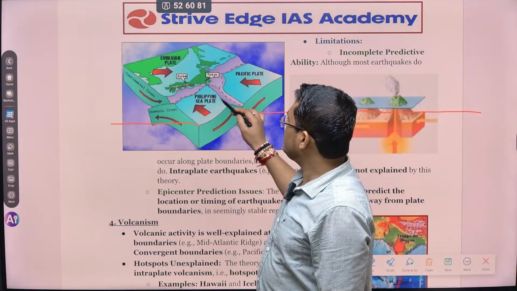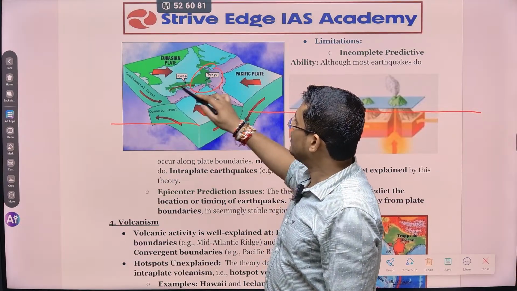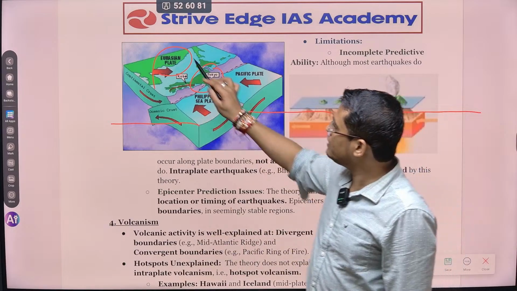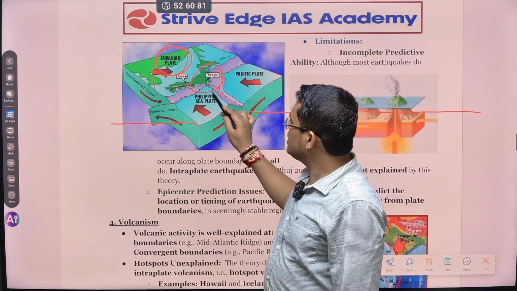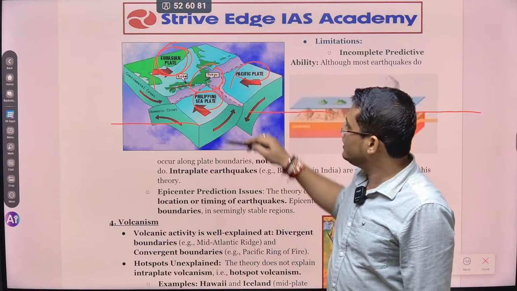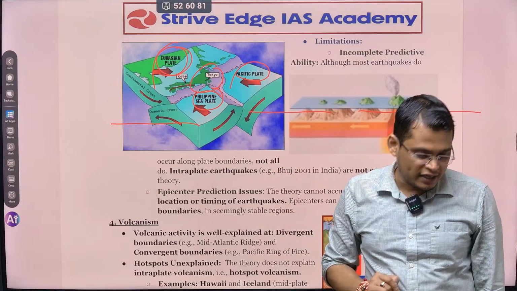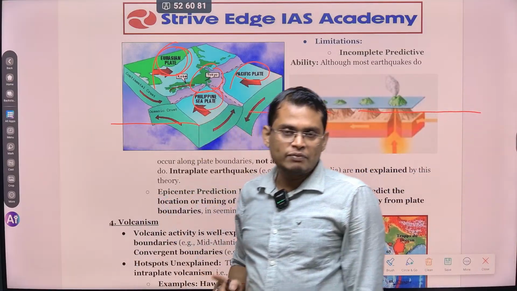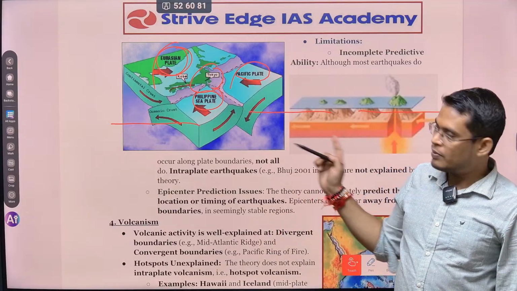Japan is located at the tri-junction. You can see this is Japan. Japan is located between three plate boundary interactions. This is the Eurasian plate, this is the Philippine plate, and this is the Pacific plate. All these three plates are interacting. So because of that, the Japan region is prone to earthquakes. हम थोड़े टाइम के बाद बड़े अच्छे से पढ़ेंगे. जब मैं पढ़ाऊंगा इसको भी मैं आपको समझा दूंगा.